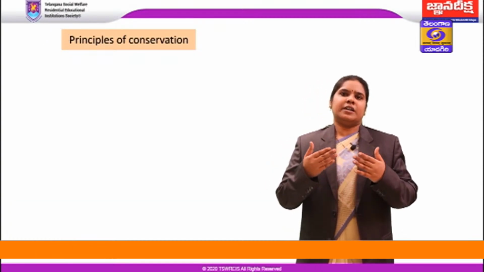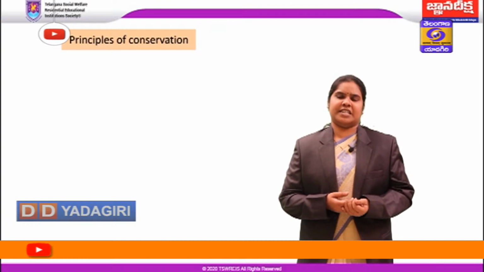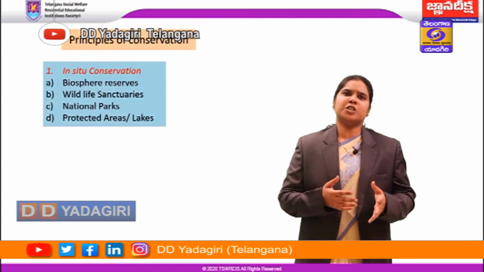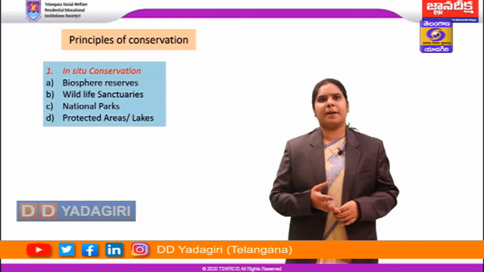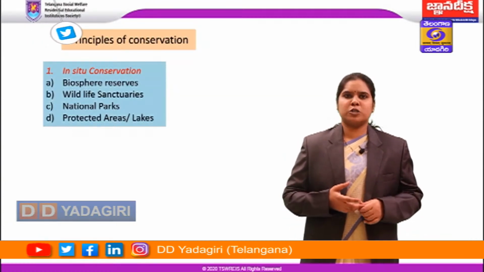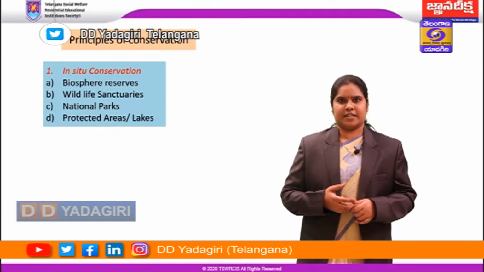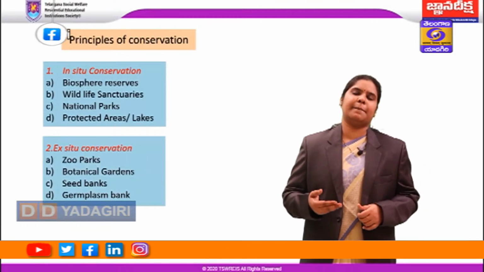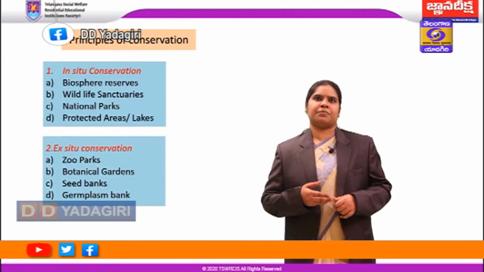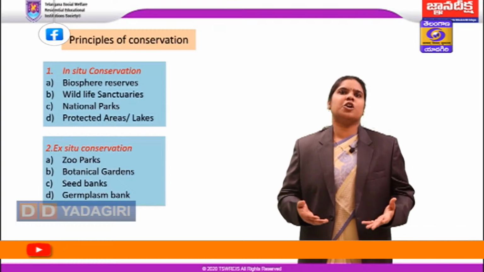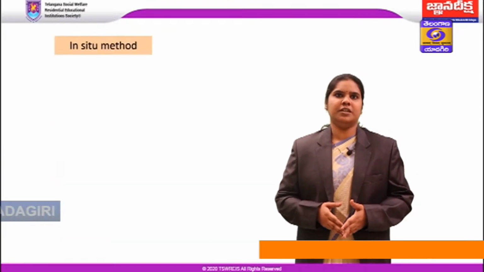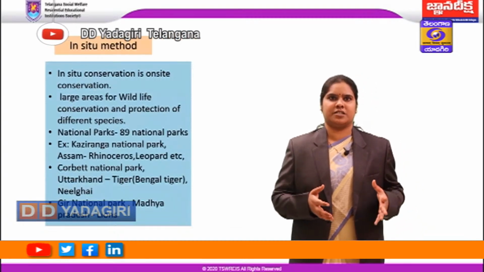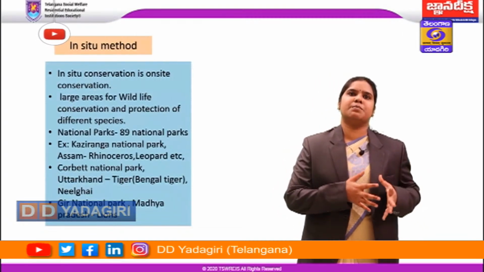So, coming to the 2 categories of conservation, that is the in situ method of conservation and the ex situ method of conservation. The in situ conservation method includes national parks, wildlife sanctuaries, biosphere reserves, protected areas and lakes, and ex situ conservation includes zoo parks, botanical gardens, seed banks, germplasm banks. Coming to the in situ method, it is actually called on-site conservation, which means large areas of wildlife conservation are taken into consideration for protection of different species.